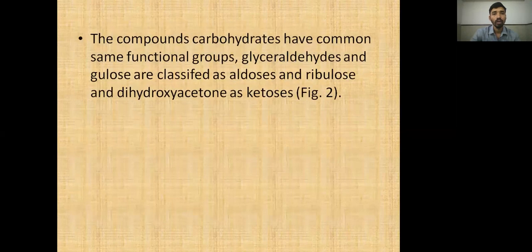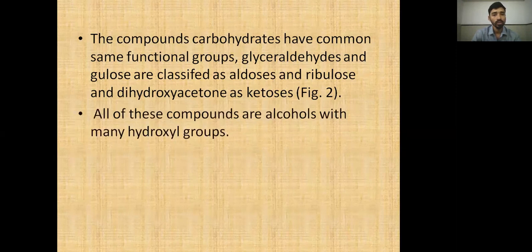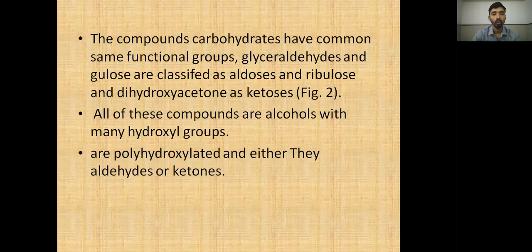Then the carbohydrate compounds have the same common functional groups. Glyceraldehyde, the three-carbon carbohydrate sugar unit, and glucose, the six-carbon sugar unit, are classified as aldoses, and ribulose sugar, a five-carbon carbohydrate sugar unit, and dihydroxyacetone are ketoses. All of these compounds are alcohols with many hydroxyl groups, that is, polyhydroxylated, and they have either an aldehyde or a ketone group. The general definition of carbohydrates is polyhydroxy aldehydes as well as ketones.